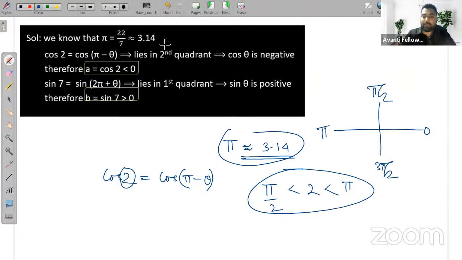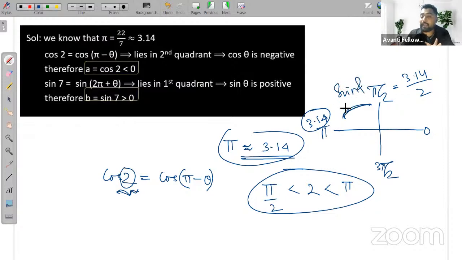So pi by 2 is 3.14 by 2, and pi is given as 3.14. So where will 2 lie? 2 will be lying in the second quadrant, and we know in the second quadrant sine and cosec are positive, except sine and cosec all are negative. That means a is negative, because cos 2 is lying between pi by 2 and pi.